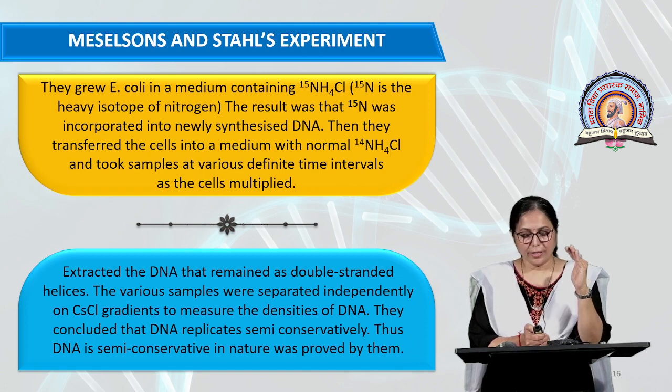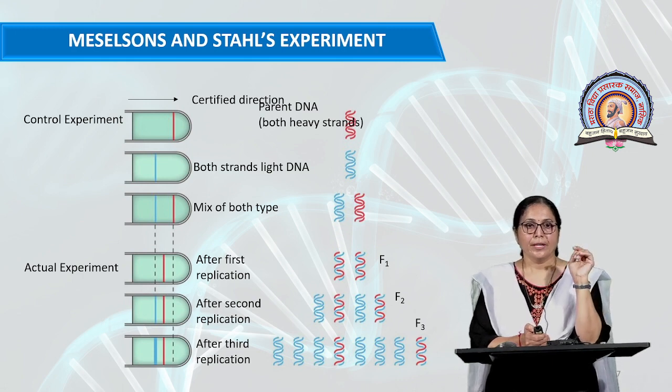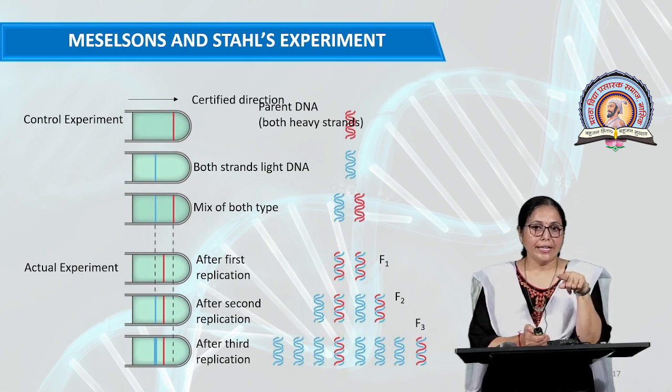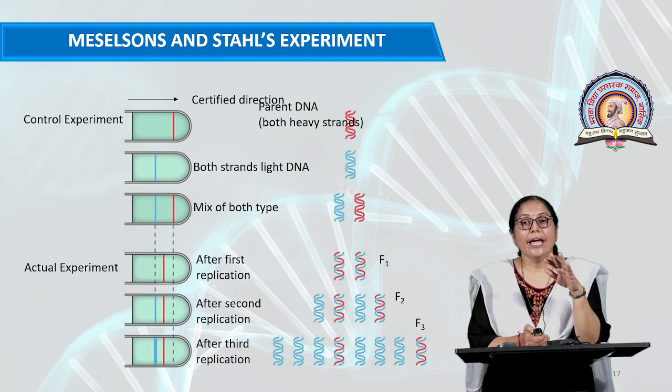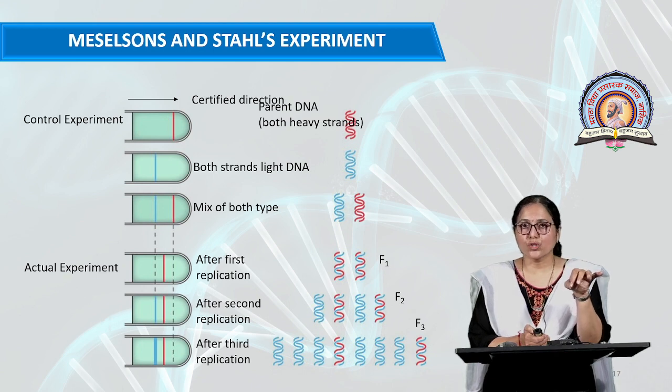This is the experiment. In the control experiment, DNA cultured in the N15 heavy isotope becomes heavy DNA. Another control is N14 DNA. In the centrifuge tube there is a cesium chloride solution on which centrifugation takes place.